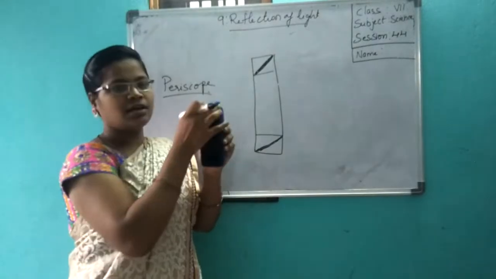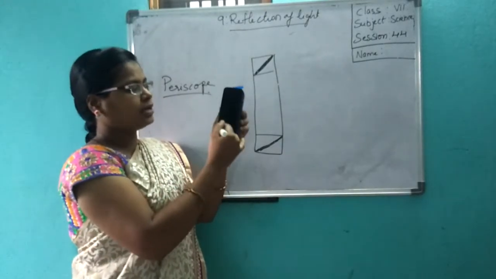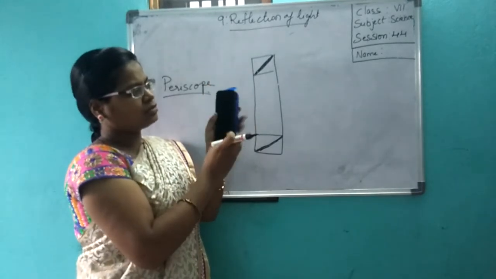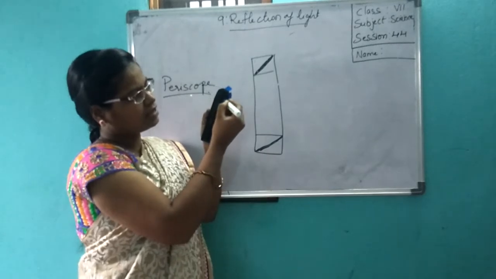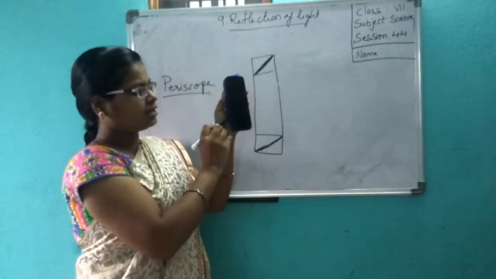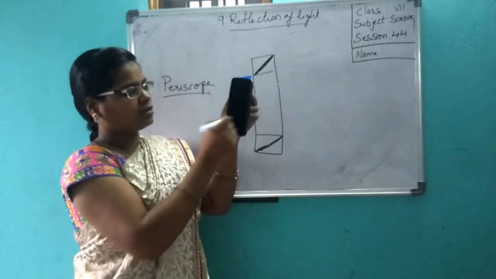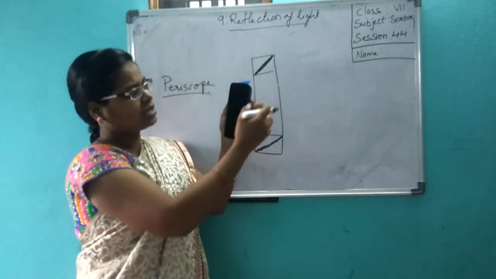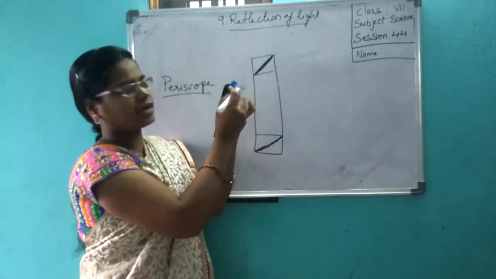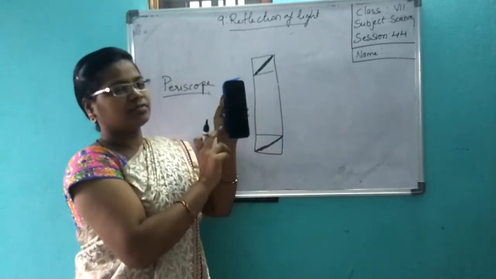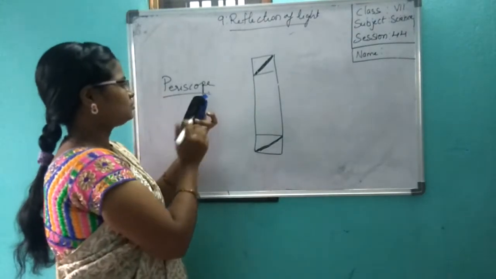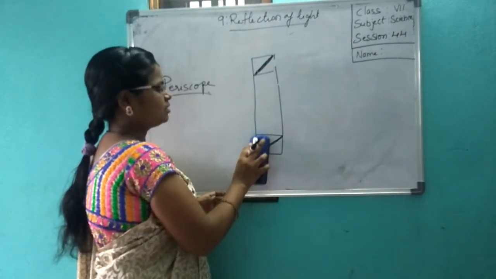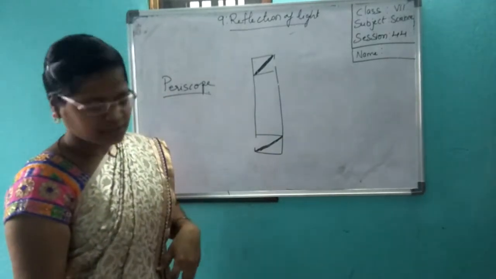Okay, think this is your rectangular box. I made a square here. I made a cut. I have placed mirrors. Now this side. Here you will make a hole, and on this side you will make a hole. Okay, here I am drawing a diagonal. This is your rectangular box. Here I have made one cut. Here I will make one opening. Here I will make one opening. Now here I will make one opening on this side. Here also I will make one opening on this side. Now your periscope is ready.